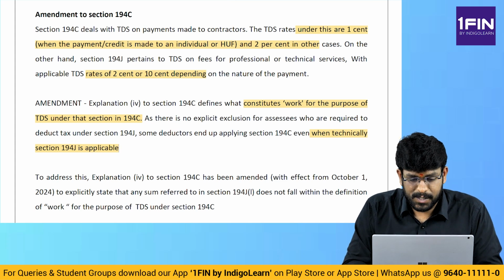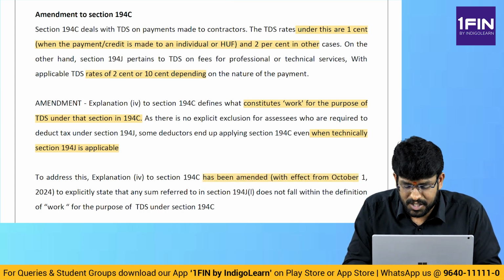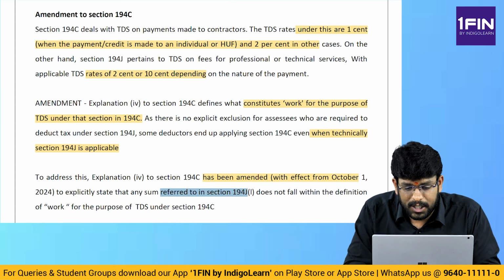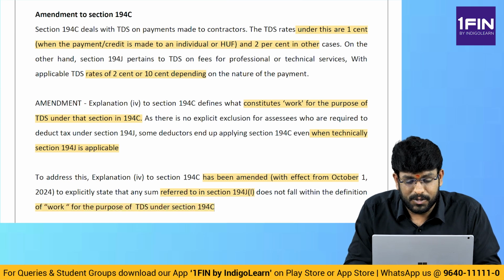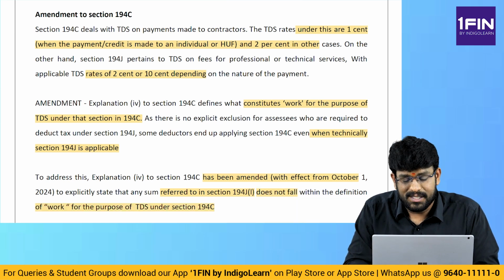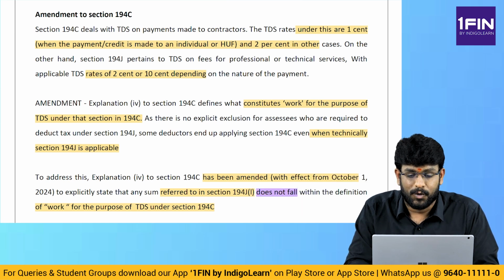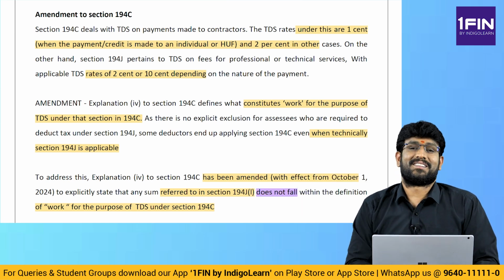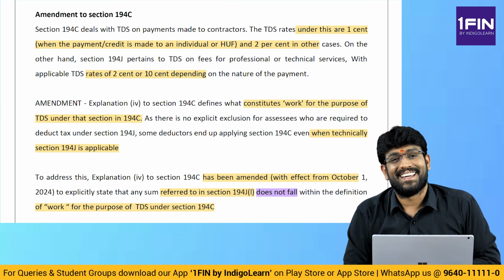So to address this, explanation has been amended with effect from 1st October to explicitly state that any sum referred to in 194J, that is your technical service, does not fall within the definition of work for the purpose of TDS under 194C. That means once it is covered in 194J, then don't apply 194C. That is the point. So for something which is covered in 194J, 194C will not apply.